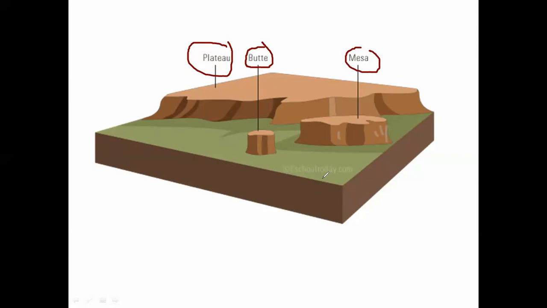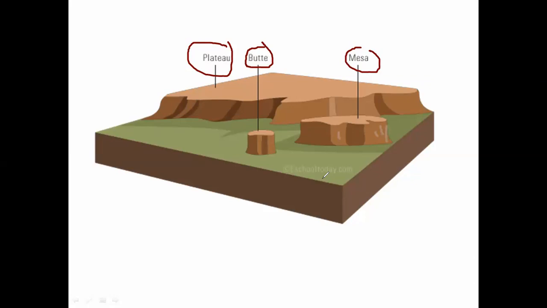Plateau in Marathi is called pathar. Okay, the best example is the Pachgani plateau. In Maharashtra, at various places you can see such types of flat-topped hills. Okay, so if the area is more than 5 or 10 kilometers, then such a feature is considered a plateau.